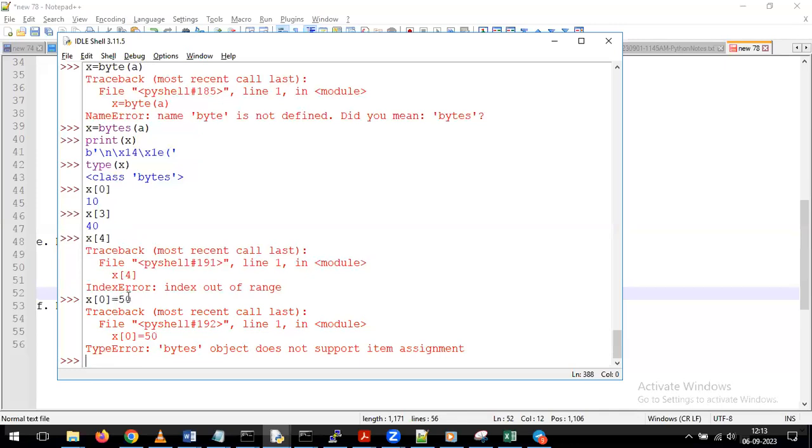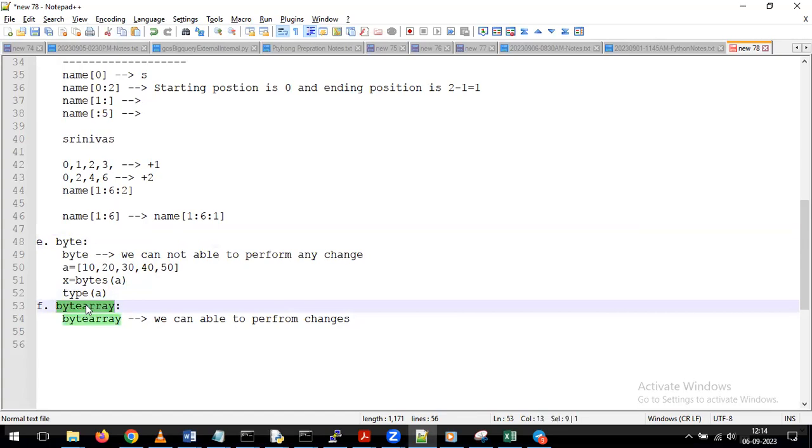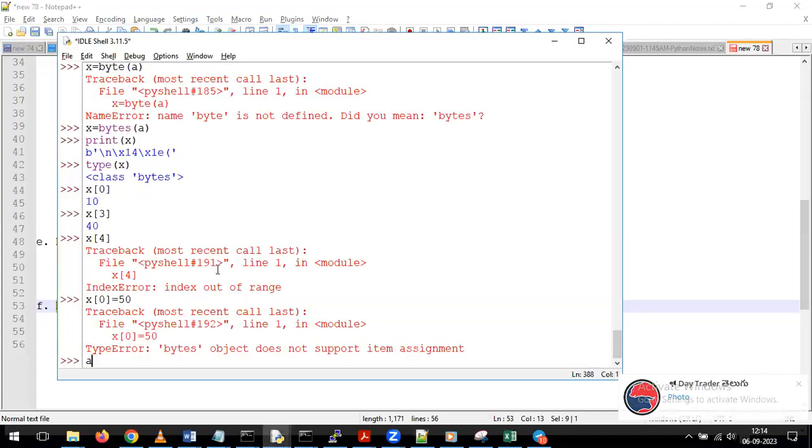When we are trying to perform this operation, what is the output we are getting? We are getting the output bytes object does not support item assignment, which is nothing but on top of the bytes data type, we cannot perform changes. And as I told you earlier, on top of bytes, we cannot perform any kind of changes. But as per your requirement, if you want to perform changes, instead of bytes, we can use the data type called bytearray. With the help of bytearray, we can perform the changes on your data depending on our requirement. Just we'll try to perform this operation now.